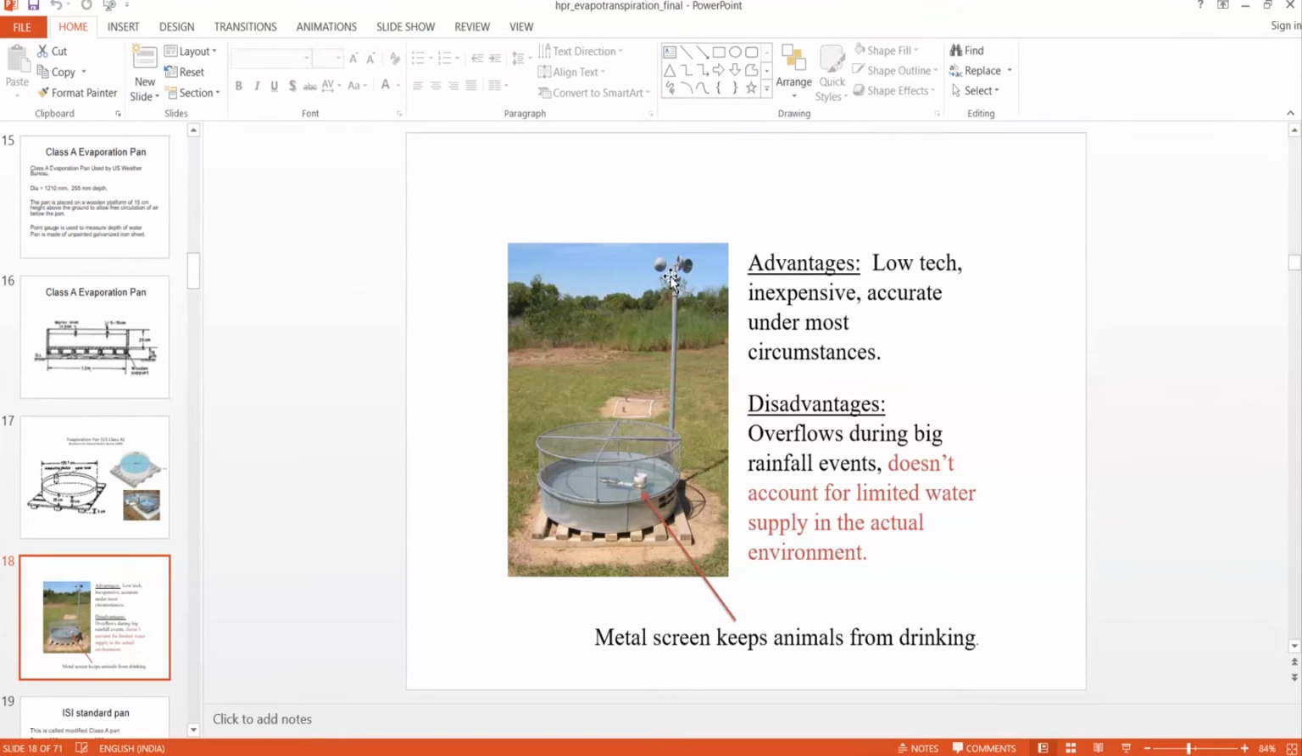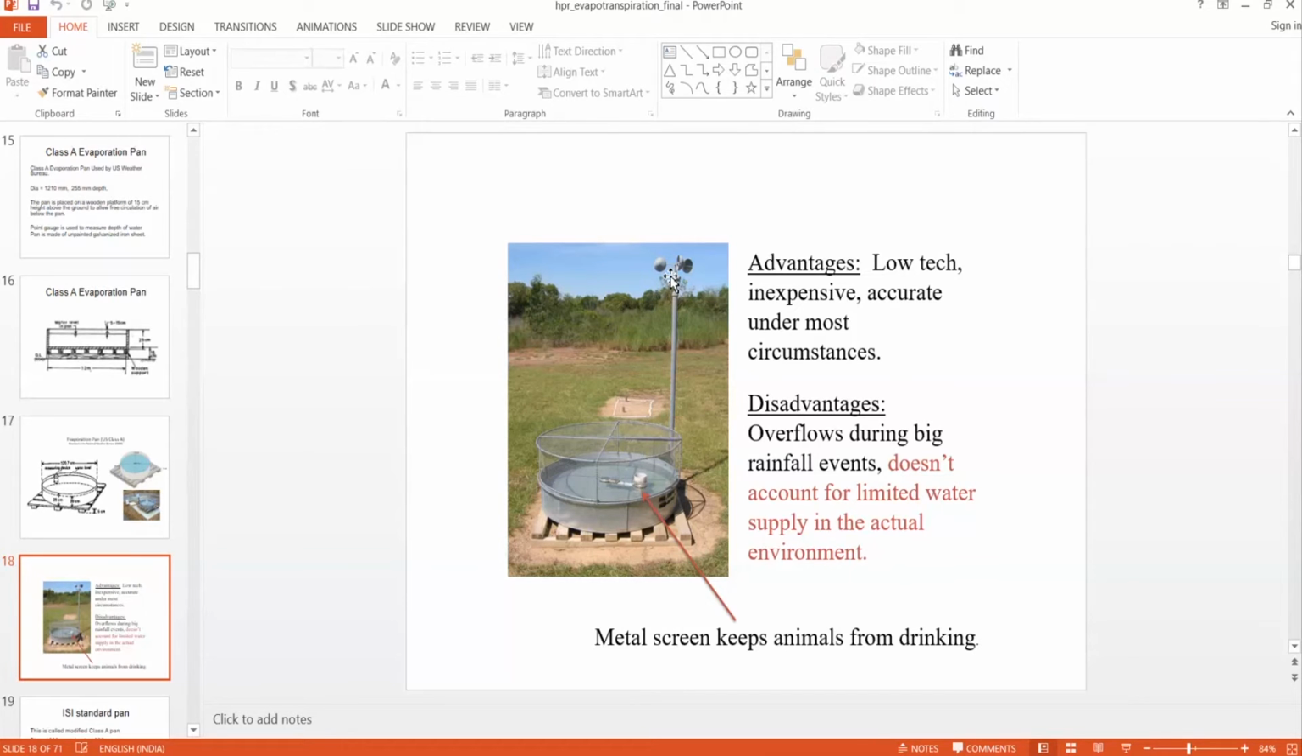The advantages of this Class A evaporation pan are that it is low tech. There is not much technology in it. It is a very simple thing, and it is inexpensive. So it is accurate. The disadvantage is that the freeboard is only 5 centimeters, so if the rainfall is more than 5 centimeters, then it overflows, and that will not be accounted.